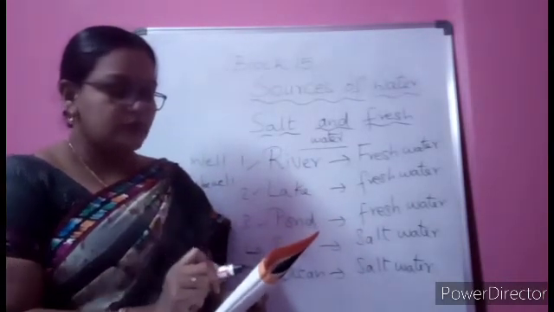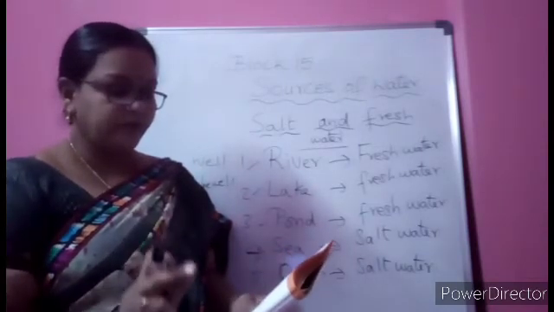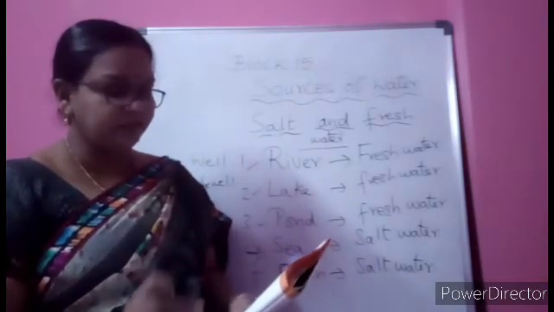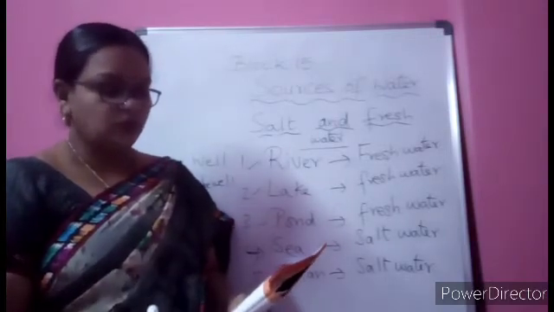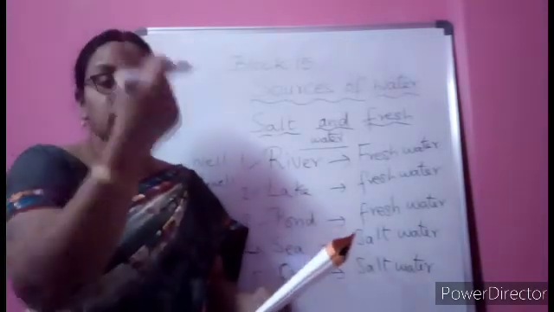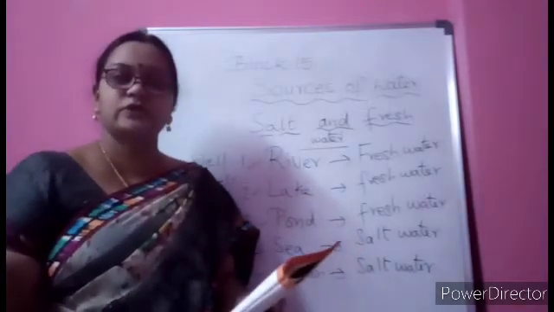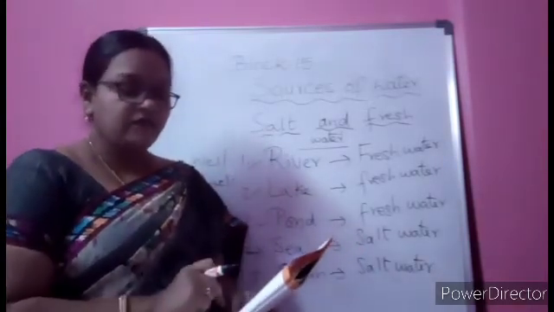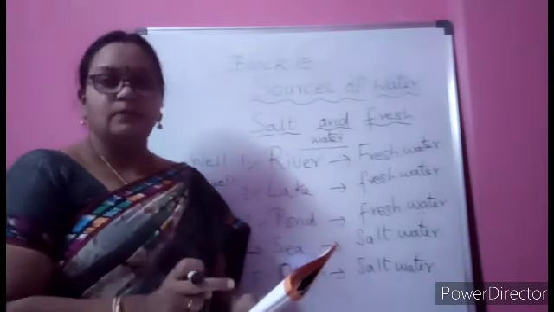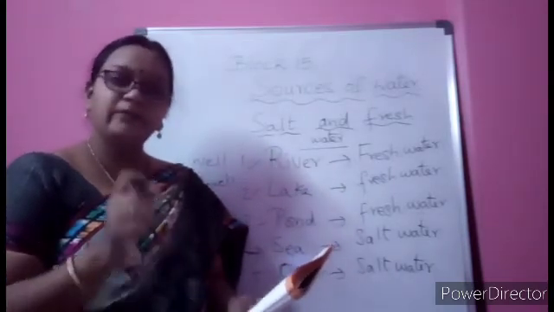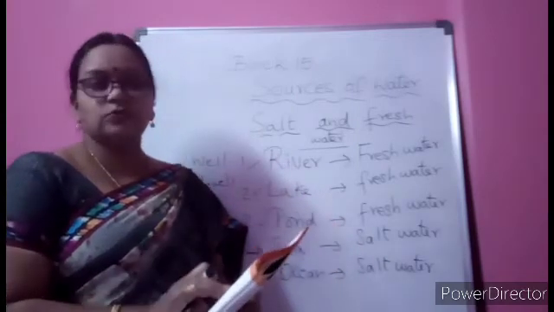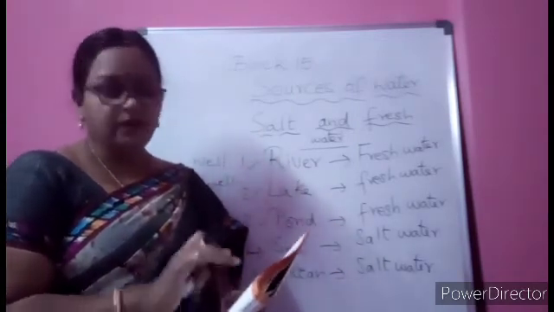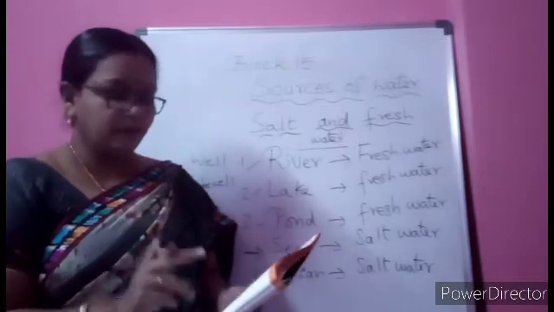Ocean. Will the ocean have fresh water or salt water? Very good. Salt water. Lake, children, fresh water. Pond, fresh water. Sea, salt water. Waterfalls come from the mountains, and they will only flow as rivers also sometimes. So they will have fresh water. Well, fresh water. Hand pump, sometimes it will be salty, but mostly it is also fresh water only. So you can write the hand pump in the fresh water also.